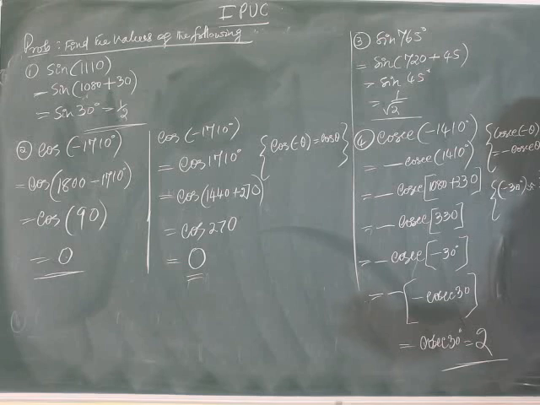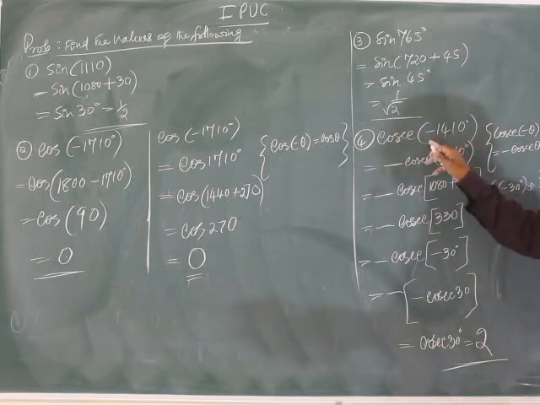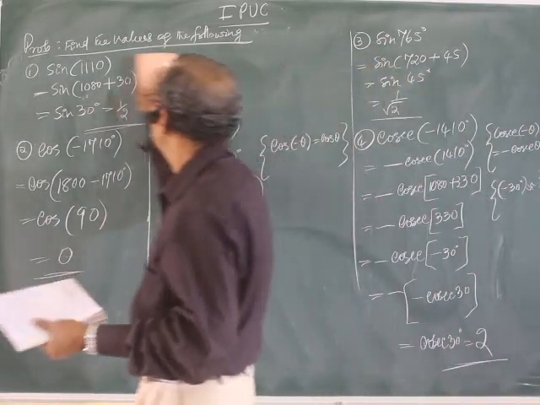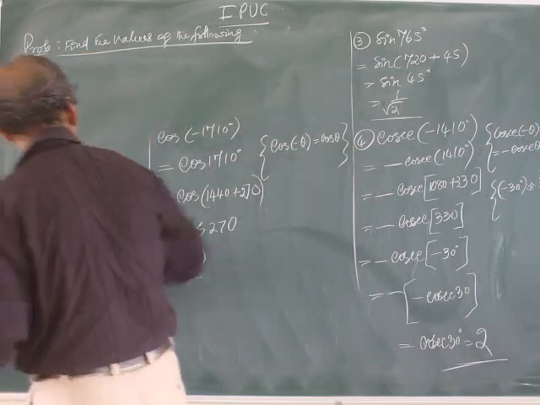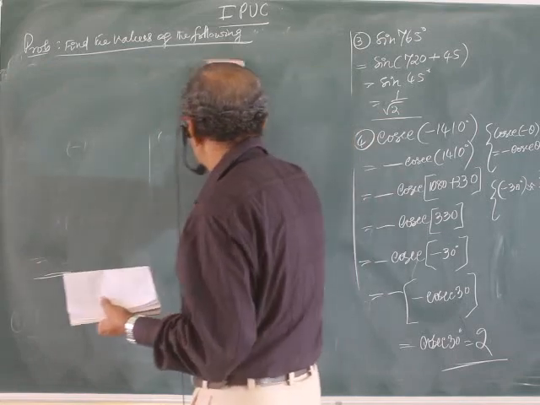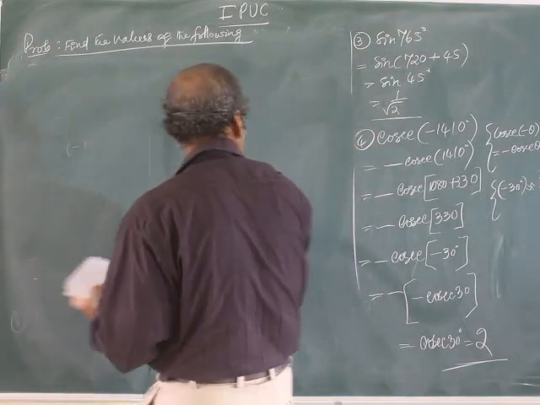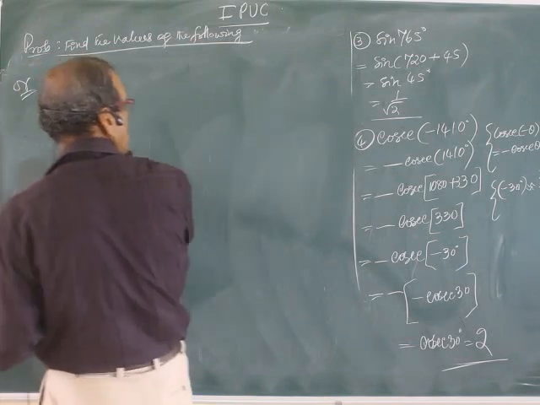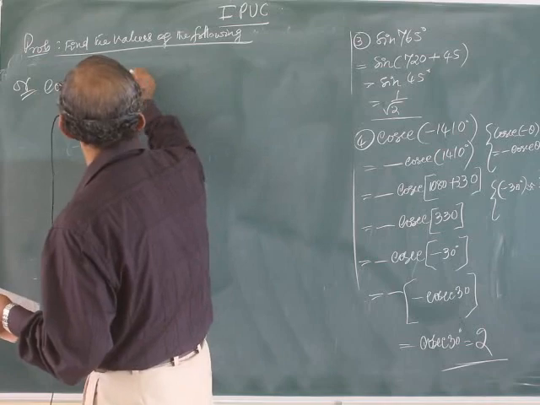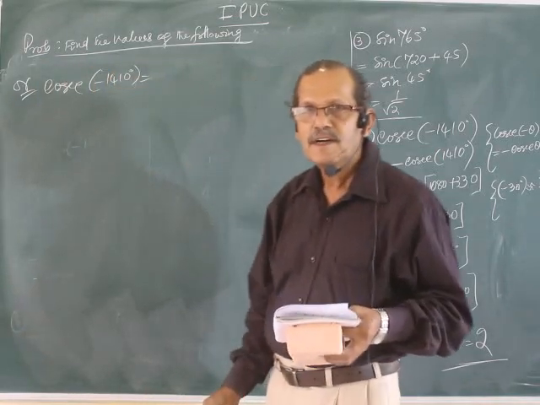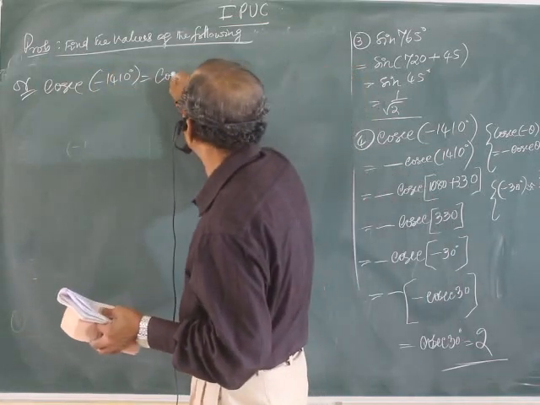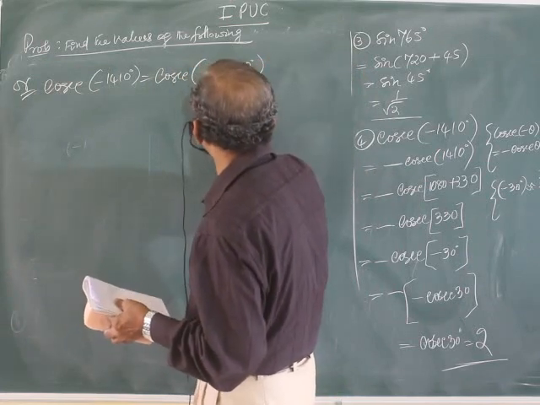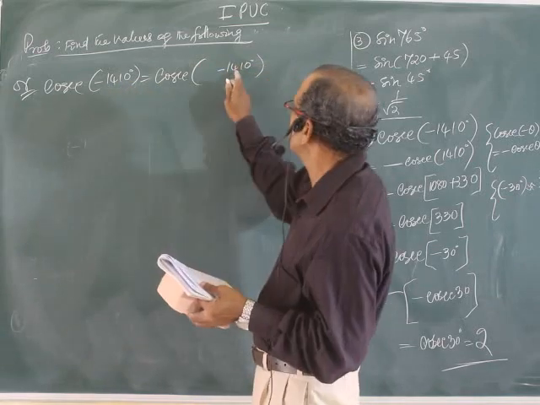Do you find it difficult? Shall I take another method? Whichever method you find easier, you can use it, no doubt. Another method for cosecant minus 1410 degree: do you remember? You have to subtract the angle from the nearest multiple of 360 greater than this.